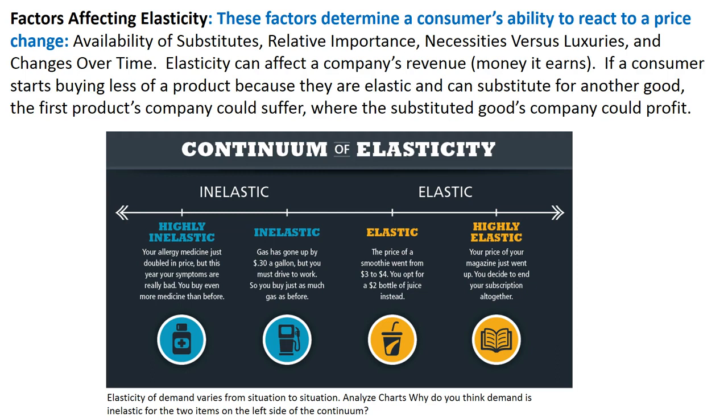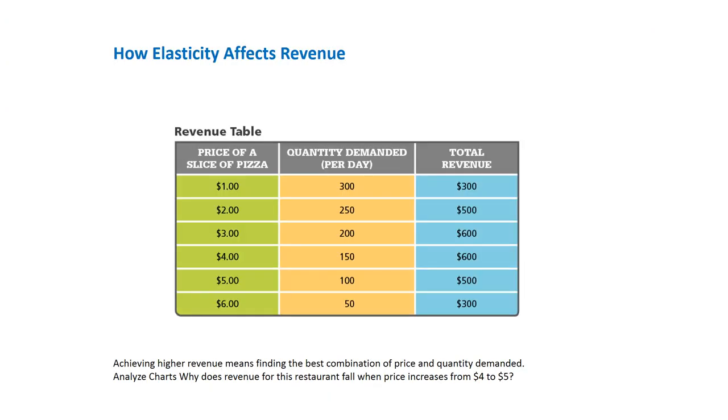So elasticity can affect a company's revenue because if we're not purchasing as much, they could lose money, and vice versa if we're purchasing more. Now, if a consumer starts buying less of a product because they're elastic and they can substitute for another good, the first product's company could suffer where the substitute good's company would profit. And so here's a chart that will kind of show you some of that. You can kind of see how it affects revenue.